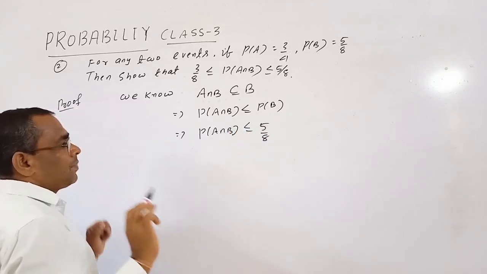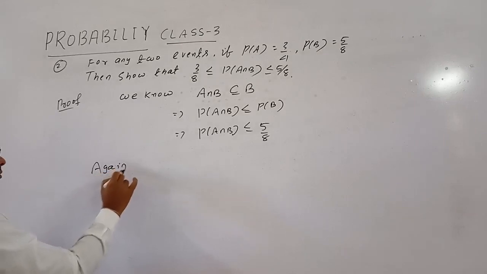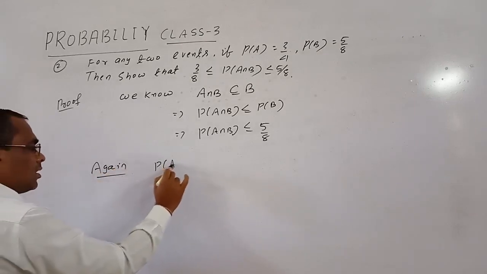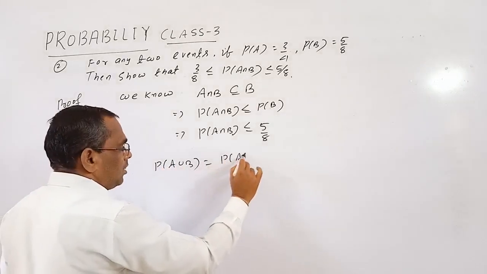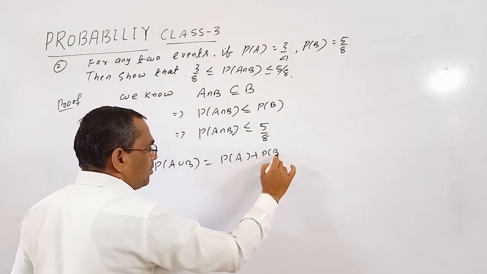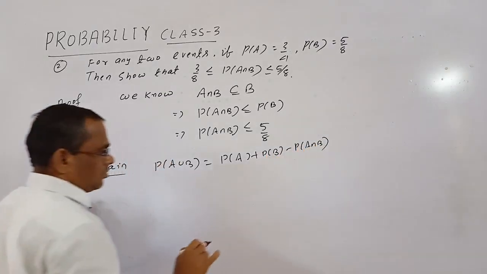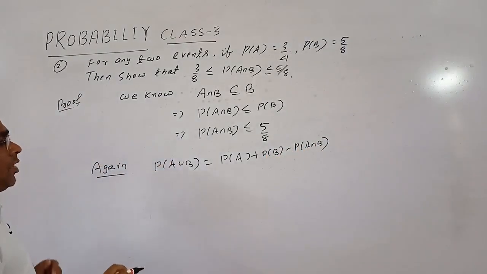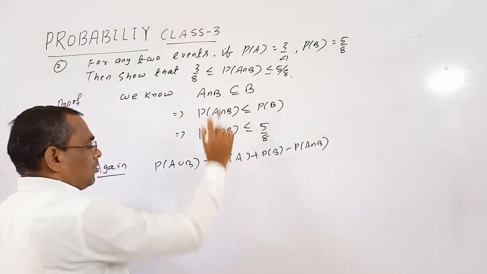Do you understand? Again, P of A union B equals what? P of A plus probability of B minus P of A intersection B. Okay, so P of A, here P of A equals what?